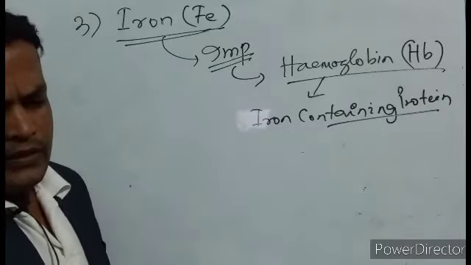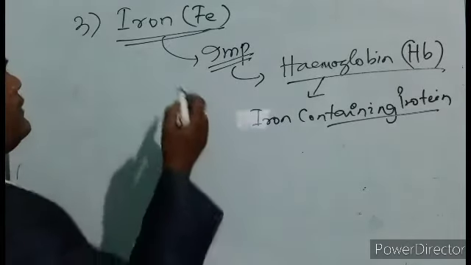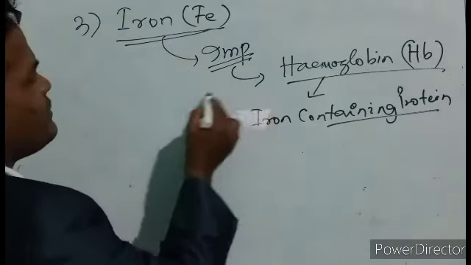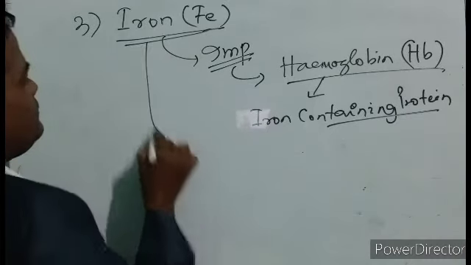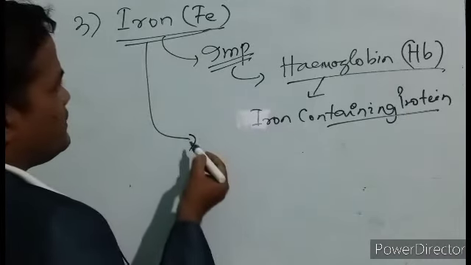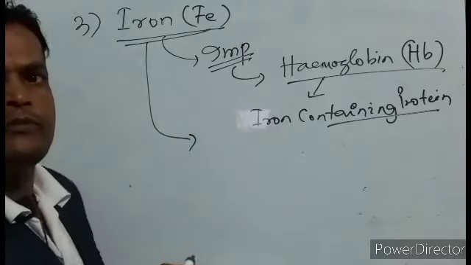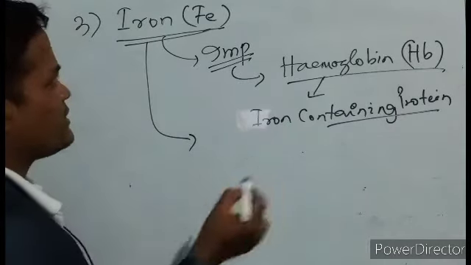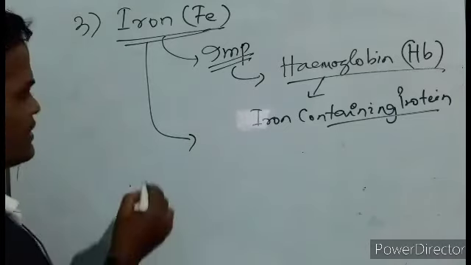So one of the most important functions is the formation of hemoglobin. If hemoglobin is present sufficiently, no anemia will be there. We will discuss anemia later. So let us see the functions.